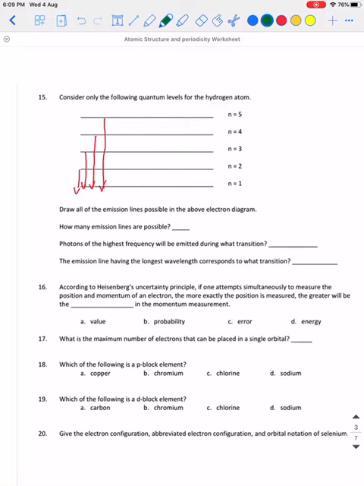Other possible emissions are from n equals 5 to n equals 2, n equals 4 to n equals 2, and n equals 3 to n equals 2.